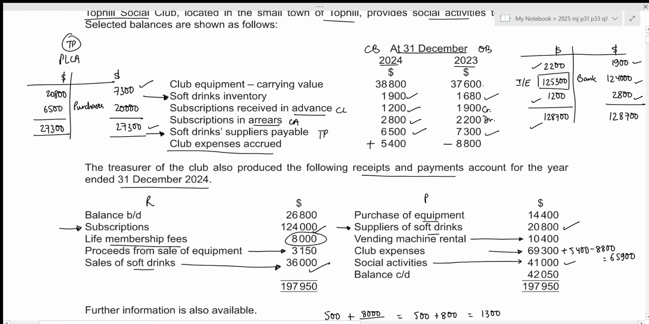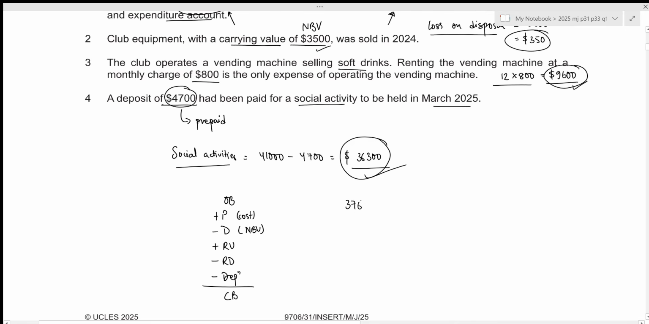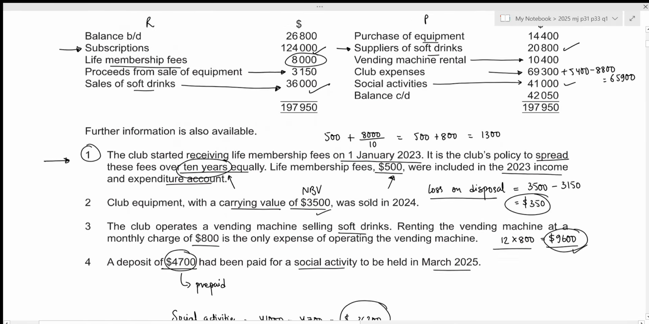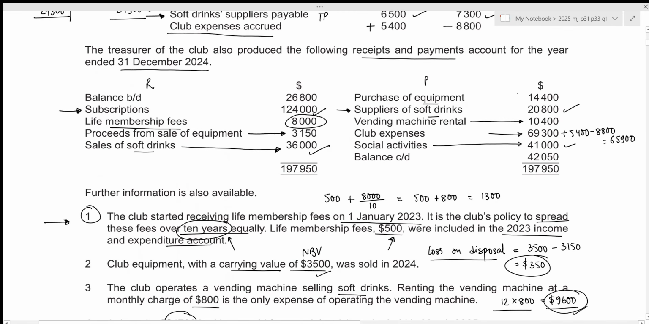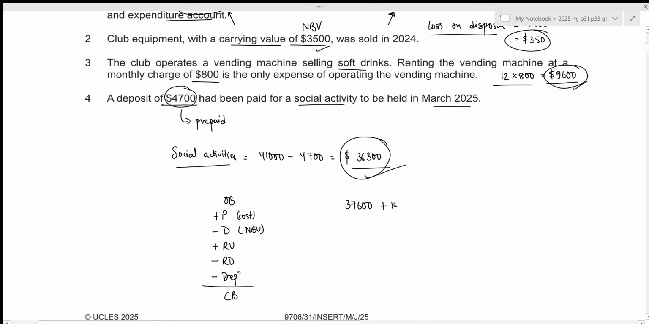The opening balance of club equipment is 37,600. We were given information regarding purchase of equipment. Right here, that's 14,400. We need to add the purchase cost. So we've included these two. We also have disposal. Club equipment with a carrying value of 3,500 was sold. So that's the net book value. We need to subtract that.